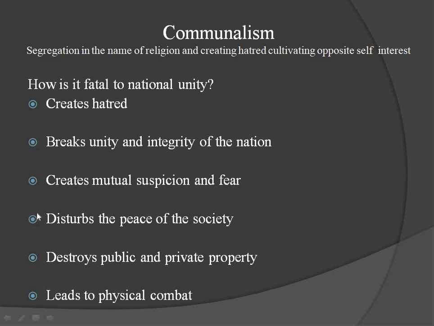Then how does development take place? Once upon a time, India was a Vishwaguru. Again, we want to do that. We have to achieve that. How is it possible? If we are united, it is possible. So we have to work together. It should not disturb the internal peace.